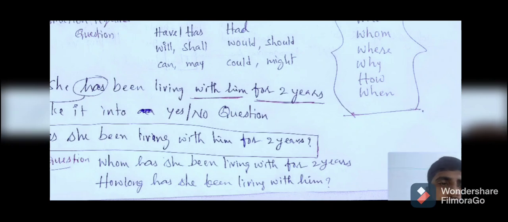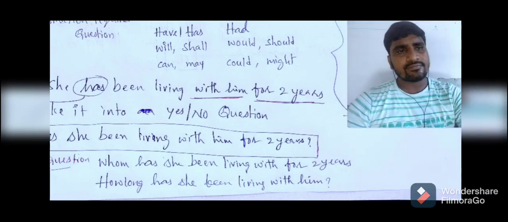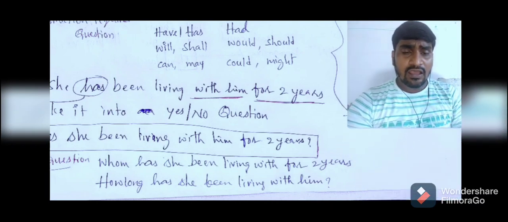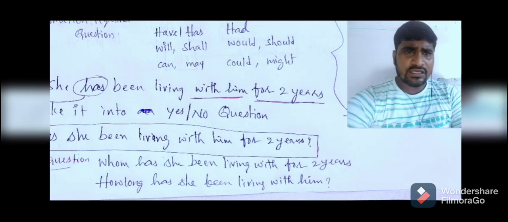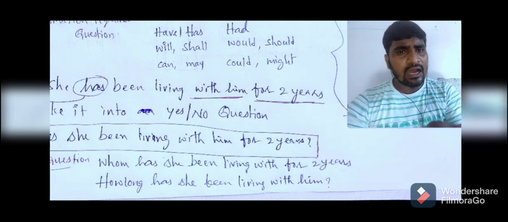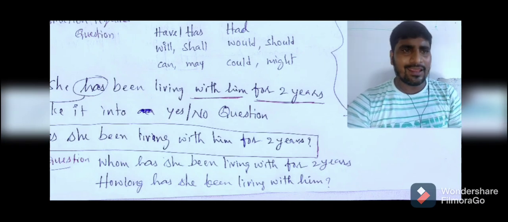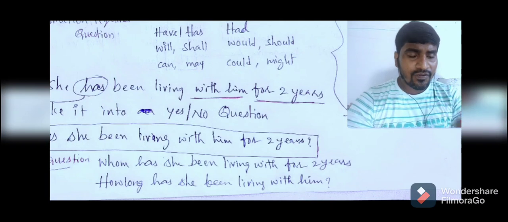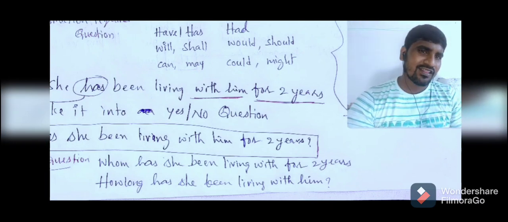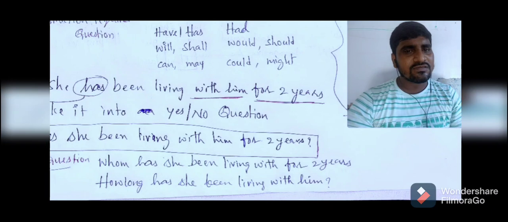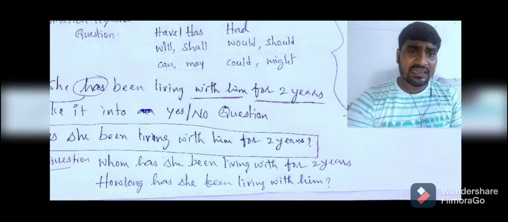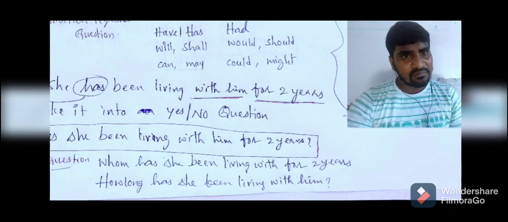I forgot to put a question mark over there, and we need to put a question mark. And the next one, how long? See that, how long has she been living with him? Here I used how long to know the period. How long has she been living? So for this question, the answer is she has been living with him for 2 years. For the first question, whom has she been living with for 2 years? She has been living with him for 2 years.